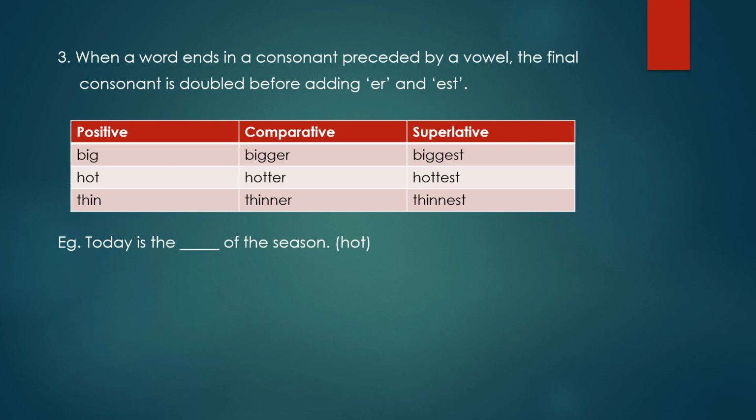Solve another example. Today is the dash of the season. The word is hot. Now what will come here? What form of adjective will come here? The correct form of adjective you have to fill in yourself.